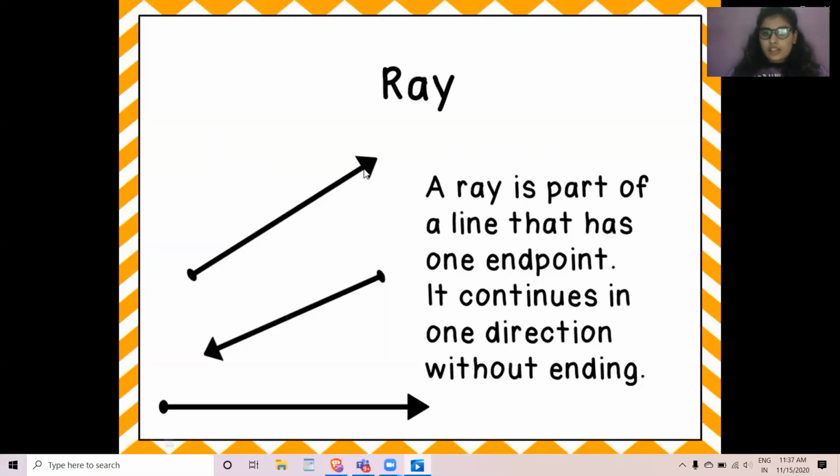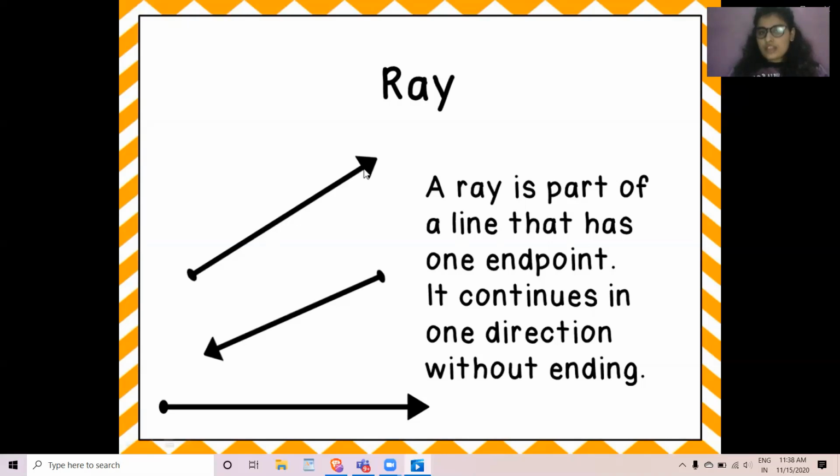If you see the second ray, then on the right hand side you will see the point. That means it will start from that point and it continues in the left hand side direction. If you see the last arrow, you can see that it starts from the left hand side, which shows the point, and it continues on the right hand side.